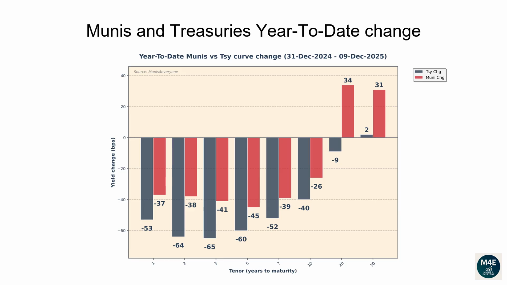This graph is similar to the previous one, but instead of showing how interest rates have moved versus the prior day, they show how much they have changed since the end of last year. The current bar plot shows how muni and treasuries have changed year to date.